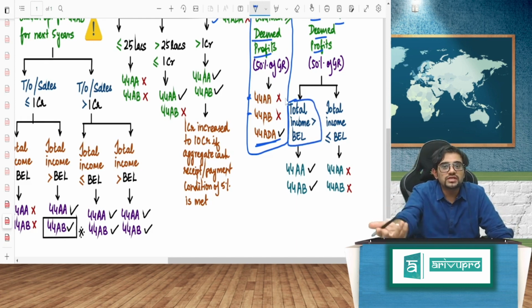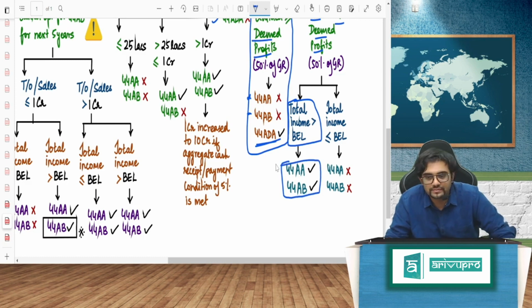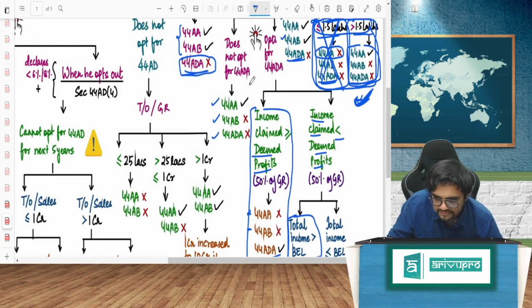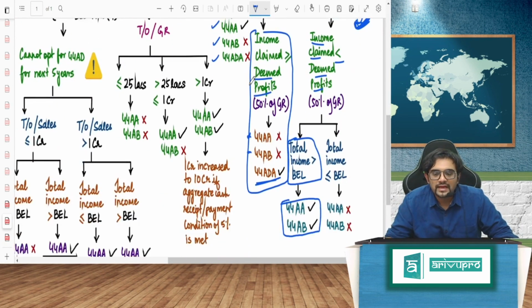For example, for an individual resident normal less than 60 years, it will be 2.5 lakh. If it is more than 2.5 lakh, that is just an example, the basic exemption limit, basically the maximum amount which is not chargeable to tax. So then 44A also will come, 44AB also will come. This is the amendment, important. If the income claimed is less than the deemed profits, and if the total income is more than the basic exemption limit, then accounts also have to be maintained and tax audit also.